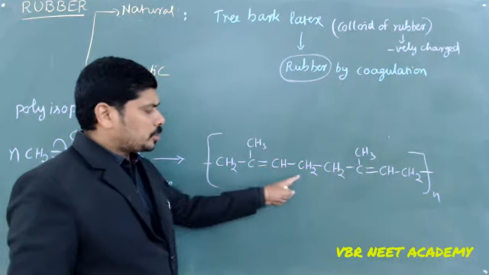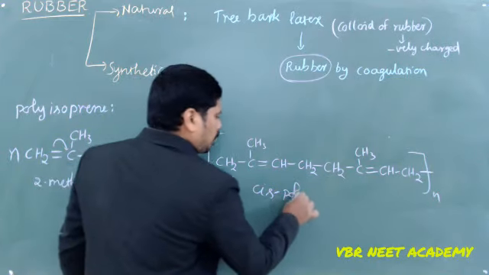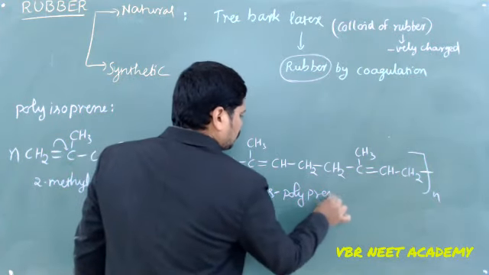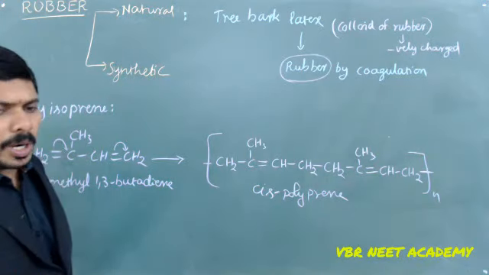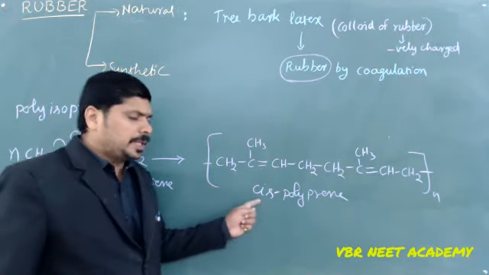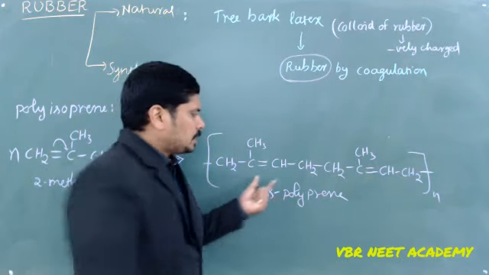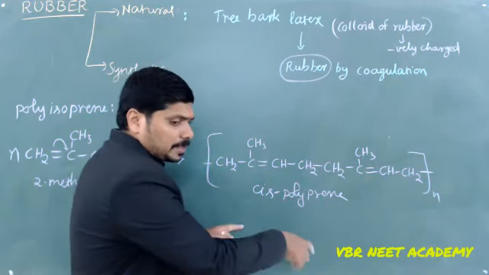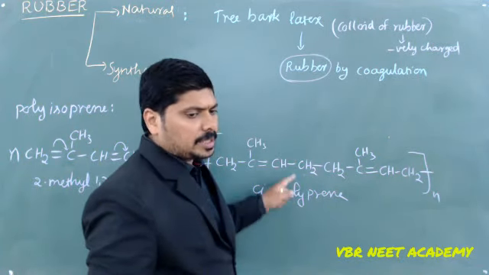These two CH2s are always going to be in cis. So cis polyprene. The natural rubber is cis polyprene. It is always going to be every double bond CH2 group present in cis form. That's why natural rubber is called cis polyprene.